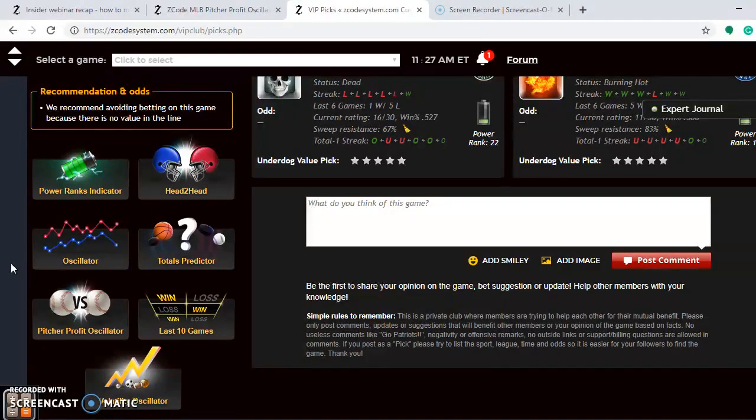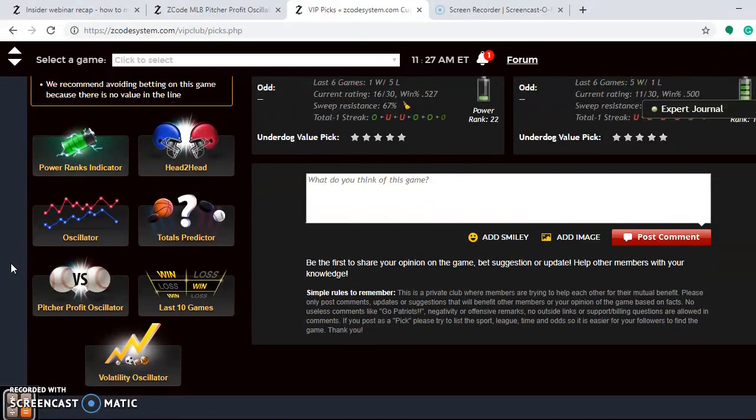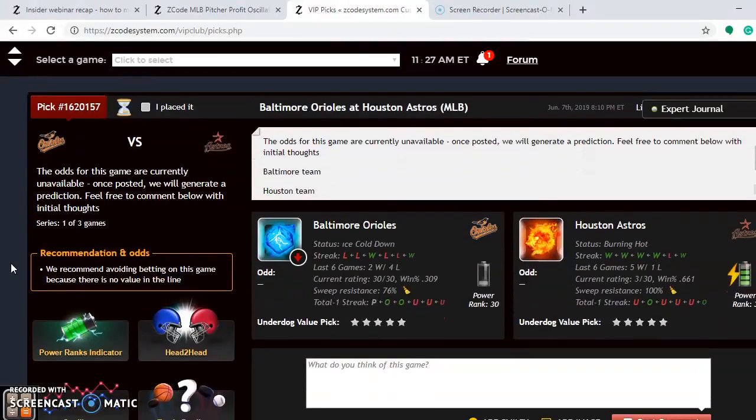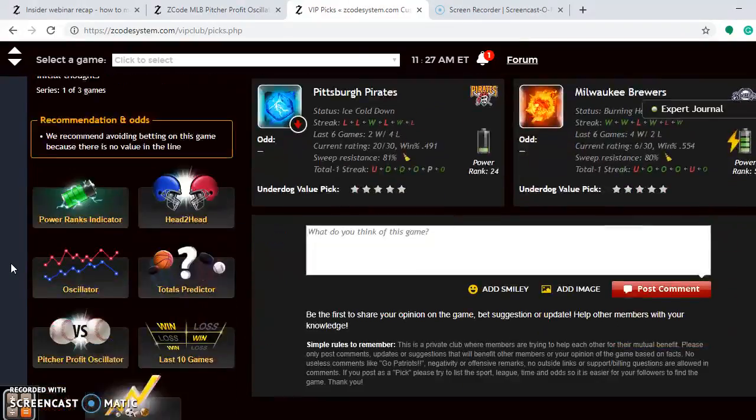In general, the Rangers are more on the hot trend right now. They are playing at home, so I think they will take the series, but not sweep. I pick 2 out of 3. Go down through here, a couple more series that we want to look at.